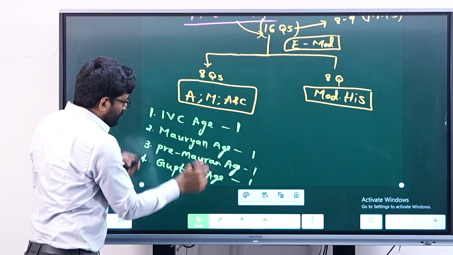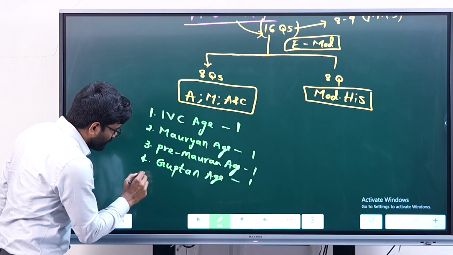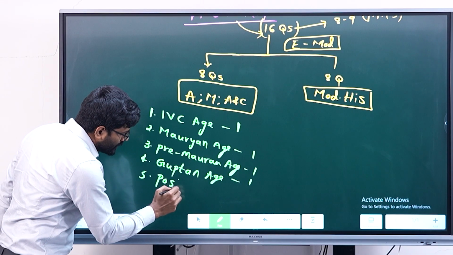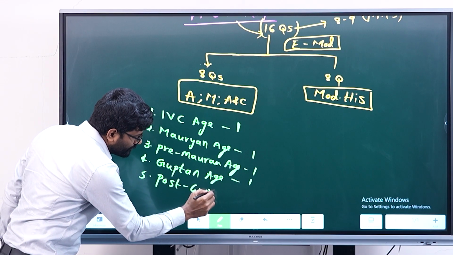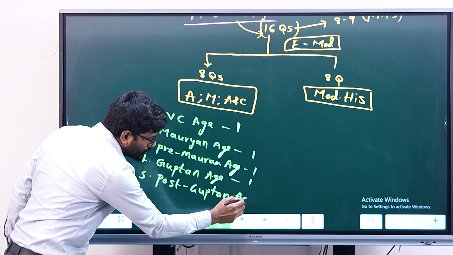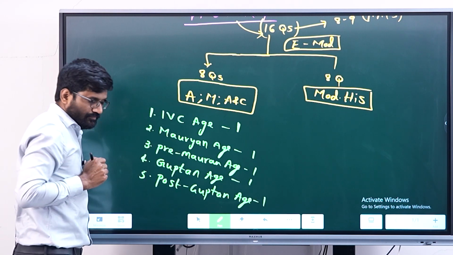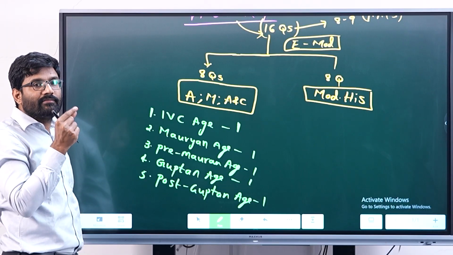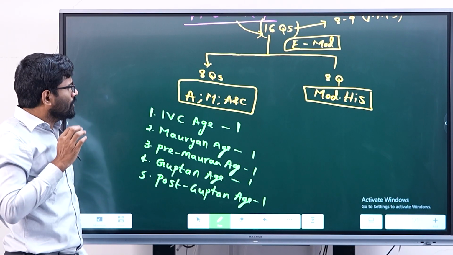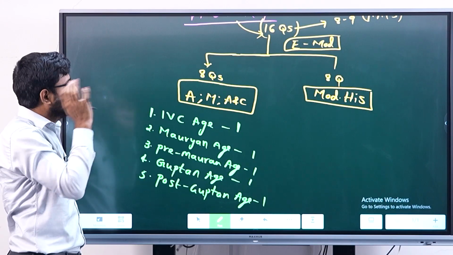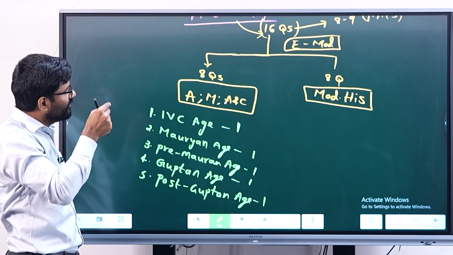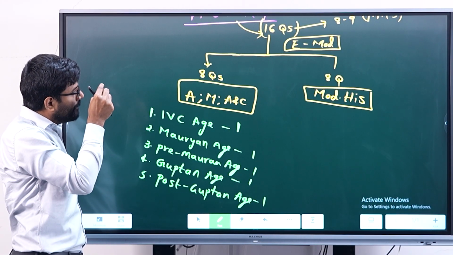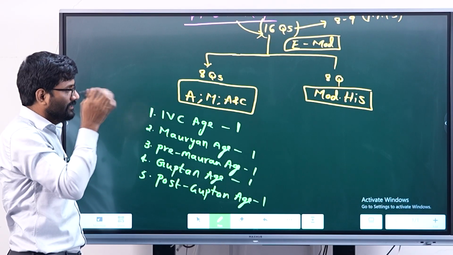One question came from post-Guptan age. It is related to the Pallavan king, Mahendravarman I. So out of 16 questions, 8 questions came from ancient history, medieval history and art and culture.